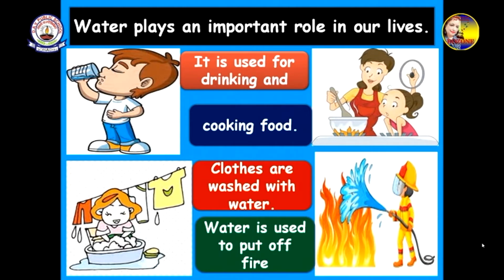When any place catches fire, immediately we should throw water or call the fire brigade, and the water sprays on the fire and it goes off. So this is how we use water in many places, in many ways, and that's why we say it is playing an important role in our lives.